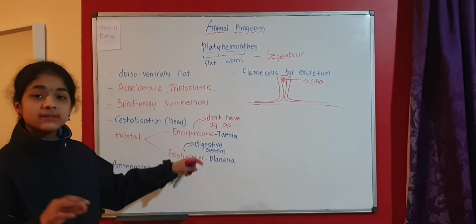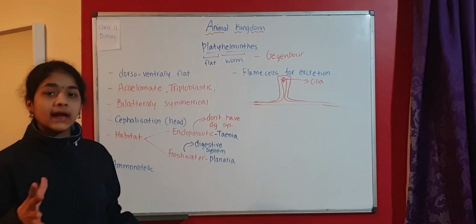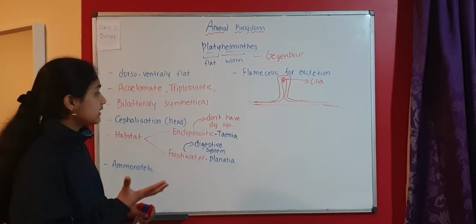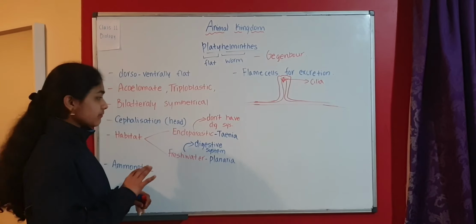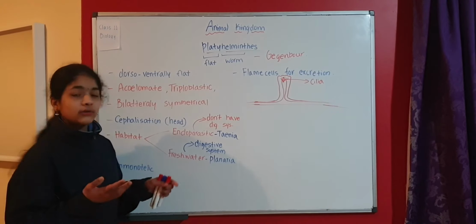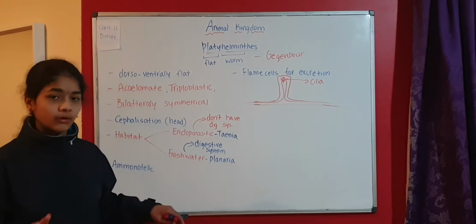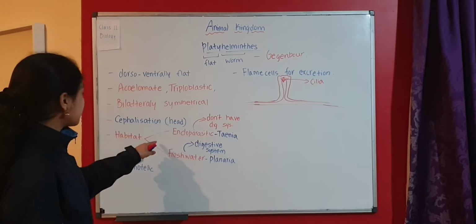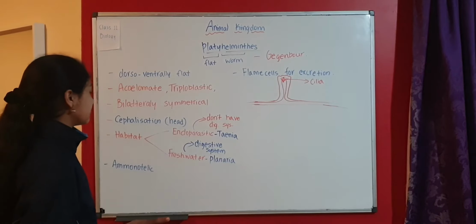They live in someone's body for the nutrition and nourishment. From there they get all of their nutrition and nourishment. They don't want it, they don't need it, and they don't have it. So endoparasitic organisms don't have a digestive system.